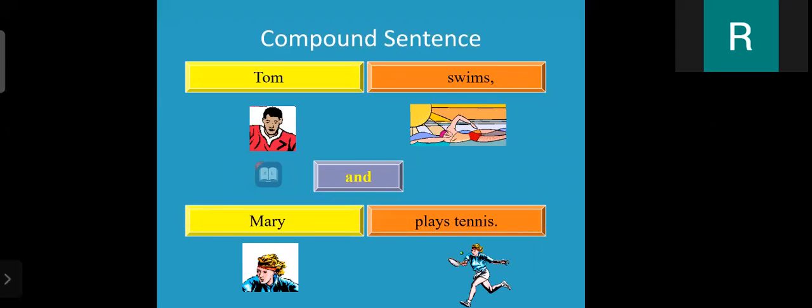Here is the second example of compound sentence. Tom swims and Mary plays tennis. It means Tom swims is one clause and Mary plays tennis is the other clause. So in that way, we can combine these two clauses with the help of and.